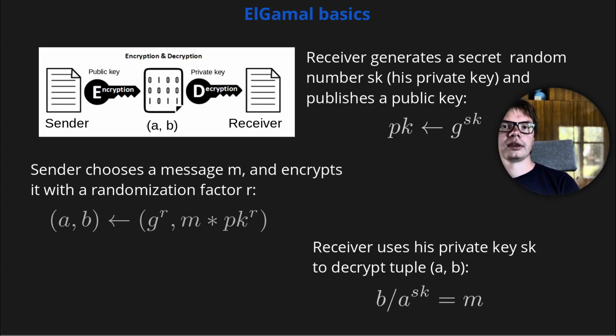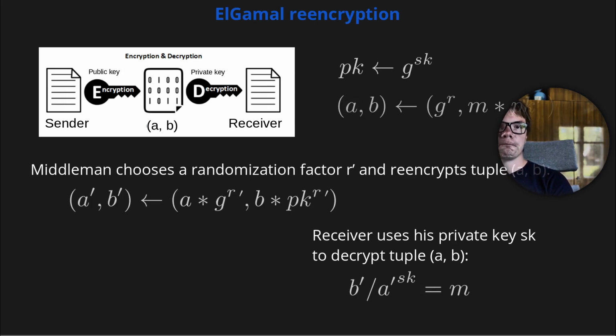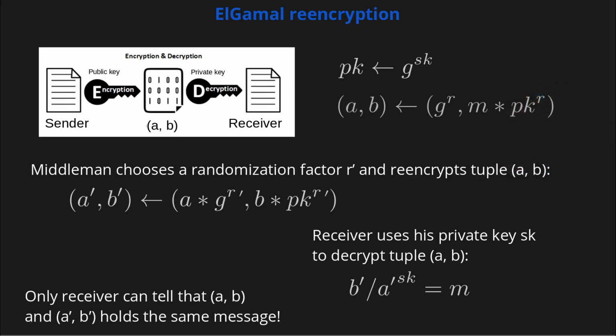To decrypt, the recipient multiplies B with the inverse of A, raised to the power of his secret key. What differentiates it from an ordinary public key encryption scheme is that it is possible for a middleman to re-encrypt the ciphertext while still preserving the message when it is decrypted, as shown on the slide.